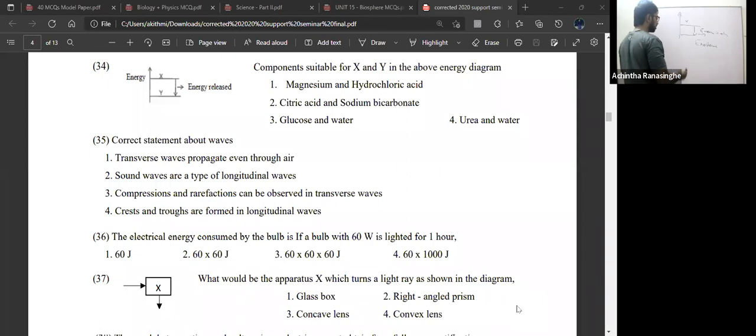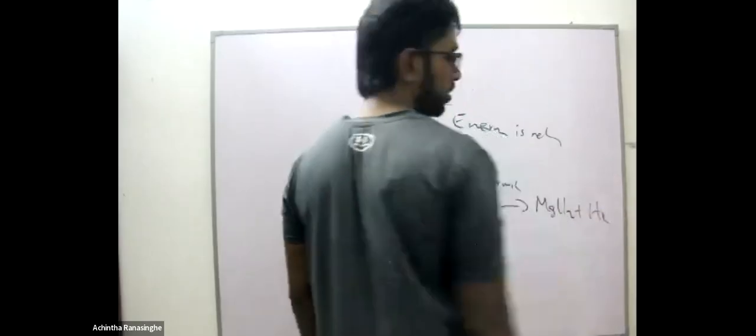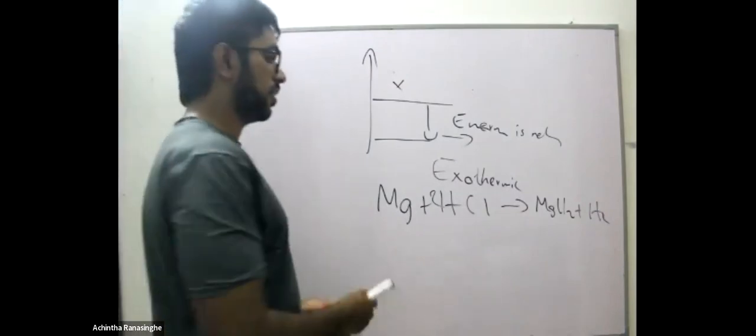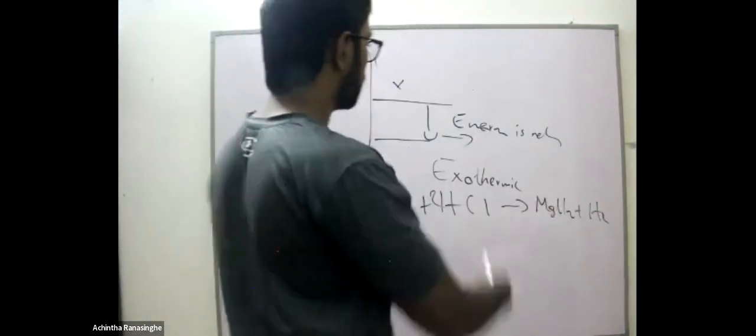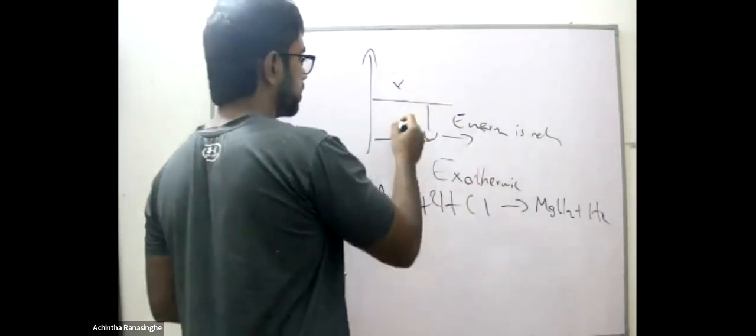Magnesium plus HCl is a very good exothermic reaction. Heat is generated and expelled from the reaction side. Magnesium chloride is formed and heat is emitted. Exothermic reaction, so the arrow coming downwards means energy is released from the reactants to the products. That is why the arrow is coming down.